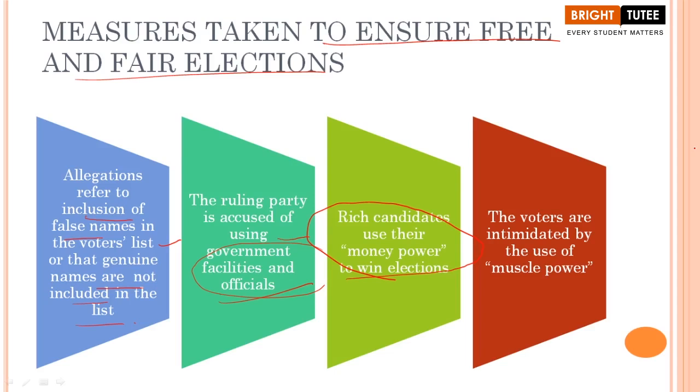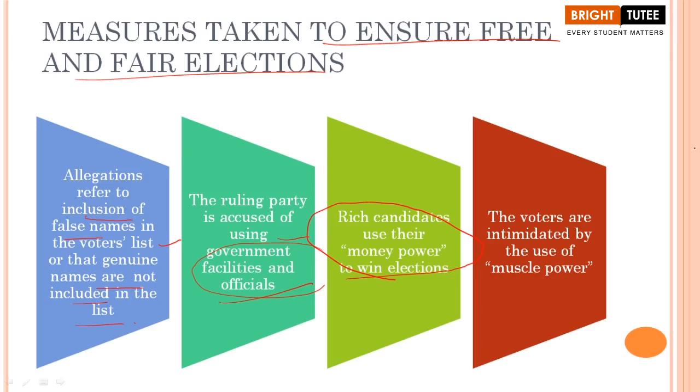At certain places, what happens? Now, this is not happening today, but when we are talking about, let's say, 5 to 6 years back, at certain places the whole polling booth that you have already learnt about, the whole place was destroyed. People were not allowed to vote and they were intimidated. They were asked not to vote for this particular party. So they tried to disrupt the whole polling day of the election that we are referring to. So use of muscle power is another allegation.